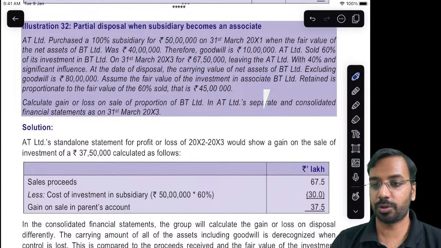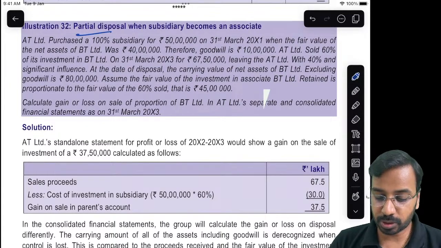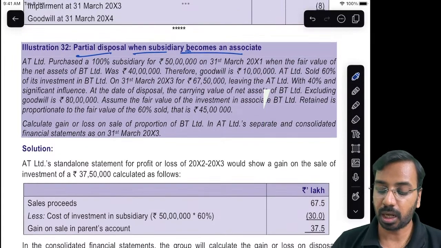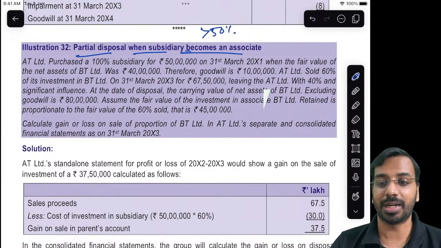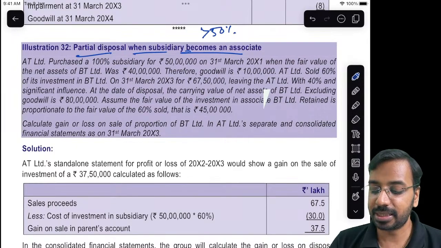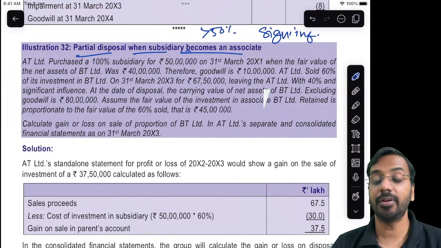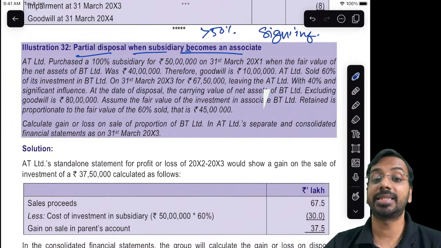Let's have a look at the next question. Partial disposal when a subsidiary becomes an associate means earlier it was a subsidiary, let us say greater than 50%. Now it has become an associate. Associate we will understand subsequently. This is where you have significant influence. There is no control, there is significant influence.